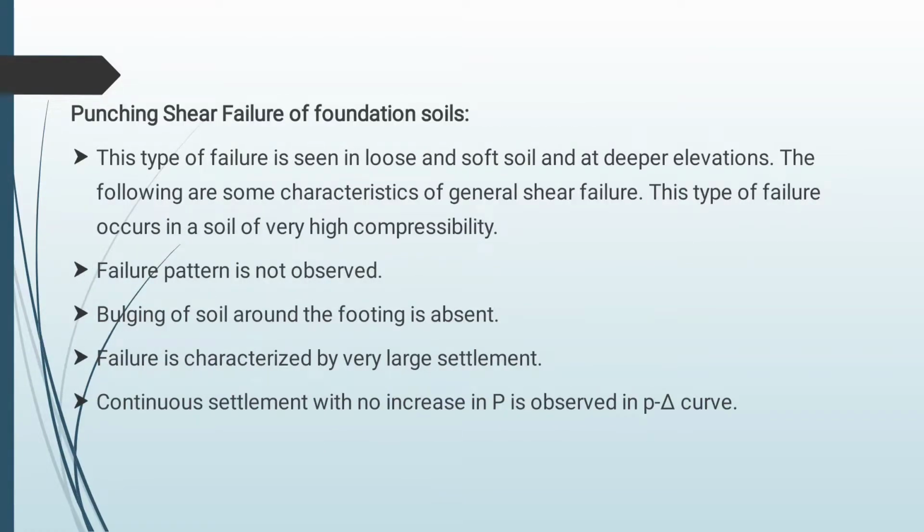Next, the third one is punching shear failure. Punching shear failure is seen in loose and soft soil at deeper elevations. The following are the characteristics: this type of failure occurs in soil of high compressibility and a failure pattern is not observed. Also, bulging of soil around the footing is absent. Failure is characterized by only very large settlement, and continuous settlement with no increase of load is observed in the P-delta curve.